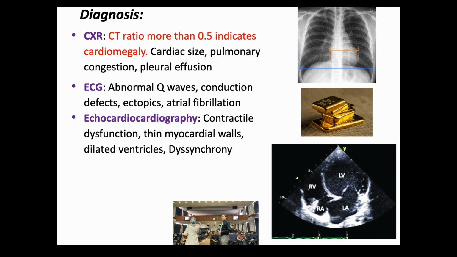If you have noticed, I've put a picture of gold bars. That is for echocardiography. That is the gold standard. On an echo, what do we see? As we discussed earlier, there is systolic dysfunction. So you will see a heart that is not contracting properly. You will see a heart with thin walls. And you will see dilatation, large chambers.